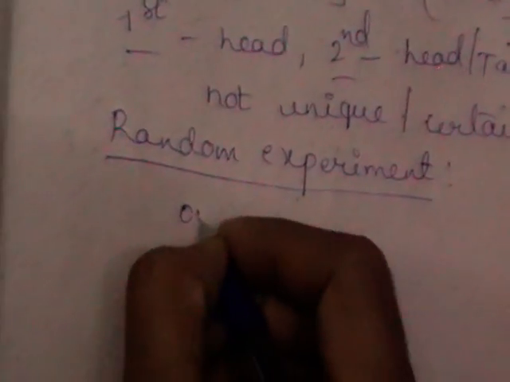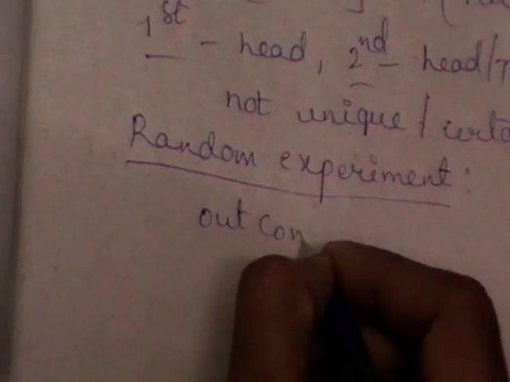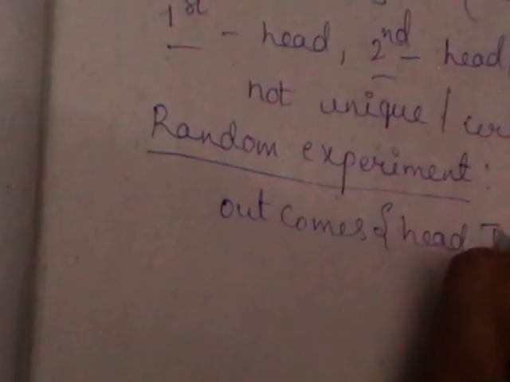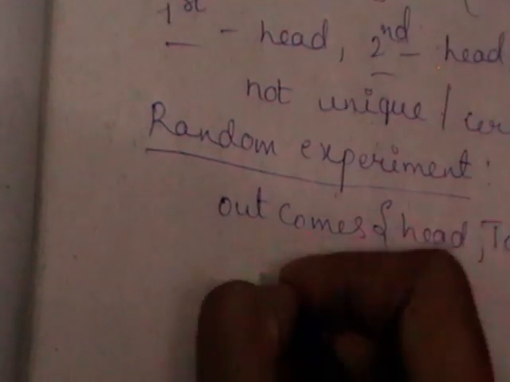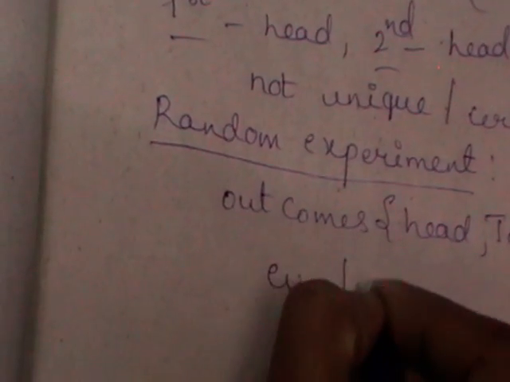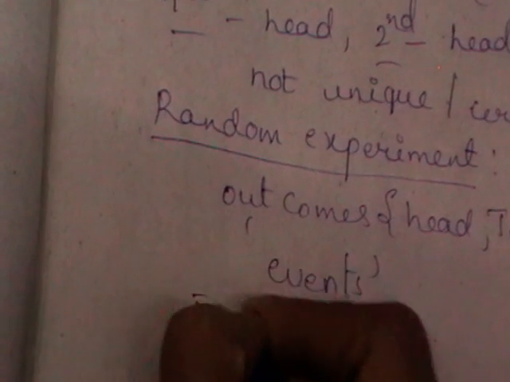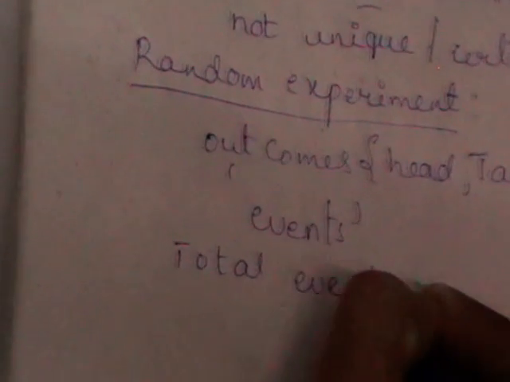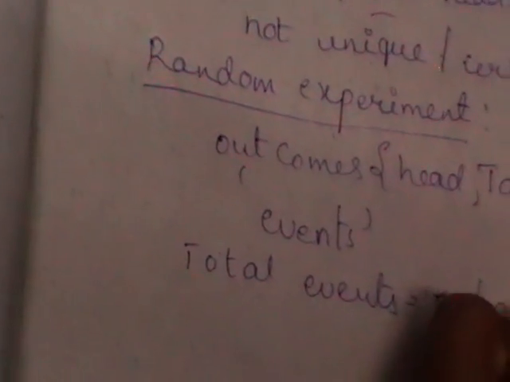If you take the same example, what are the outcomes here? Head, tail are the outcomes. The outcomes of a random experiment are called events. The total outcomes, the total events, are called exhaustive events. So what are the exhaustive events in tossing a coin? 2.